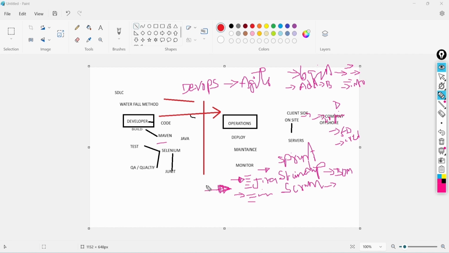Let's say this developer is working on Jira. On Jira, he is using the tickets and developing the login page, as we discussed. So he will say that I have fixed everything, I have deployed, I have delivered, I have tested everything. So I'm going to deliver this one to the team. So this point we have cleared.